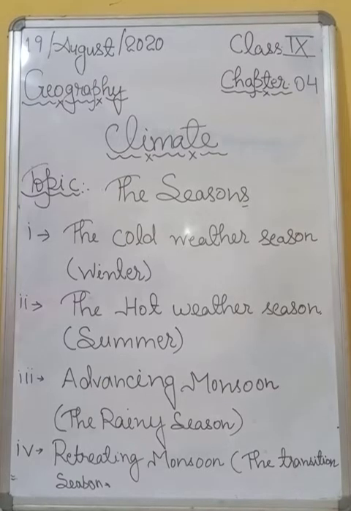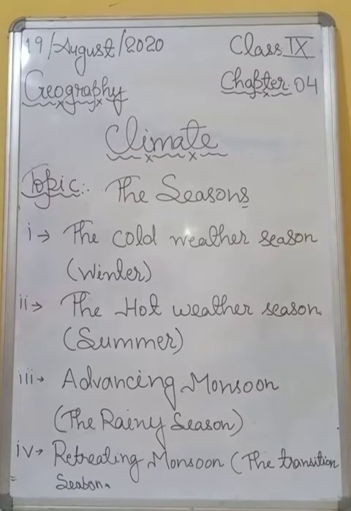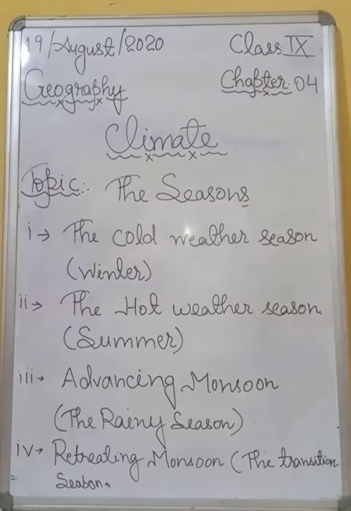I am talking about the coastal areas like Mumbai, Bangalore, Chennai, etc.